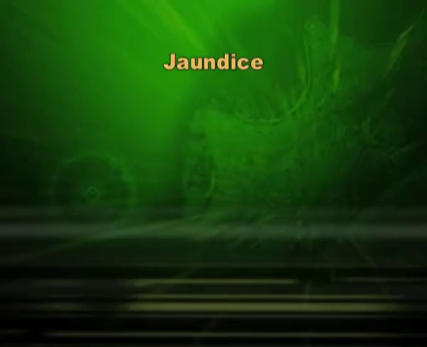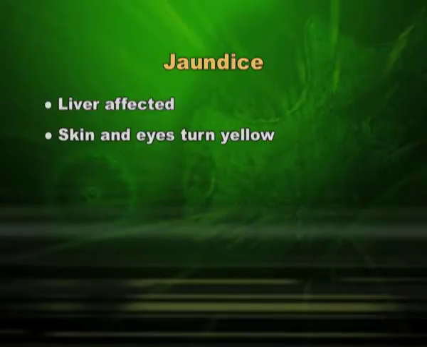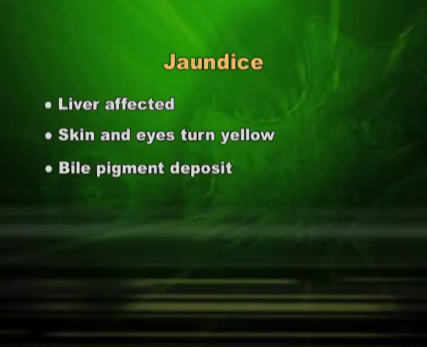In this, the liver is badly affected. Skin and eyes turn yellow. Why? Because bile pigments are deposited in various parts of the body, and that is why the cloth which one wears in case of jaundice will also become yellowish. It is because of bile pigment. Why is it happening? Because the liver is not functioning properly.